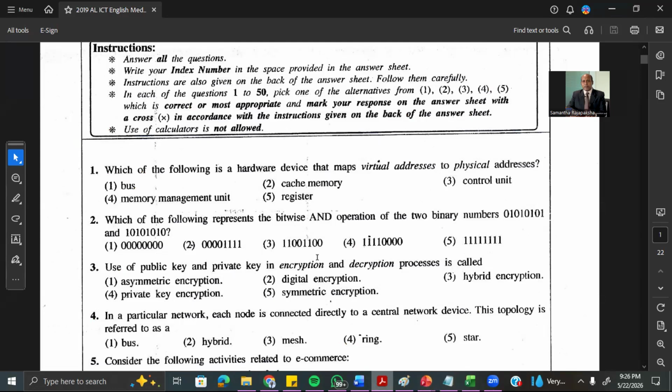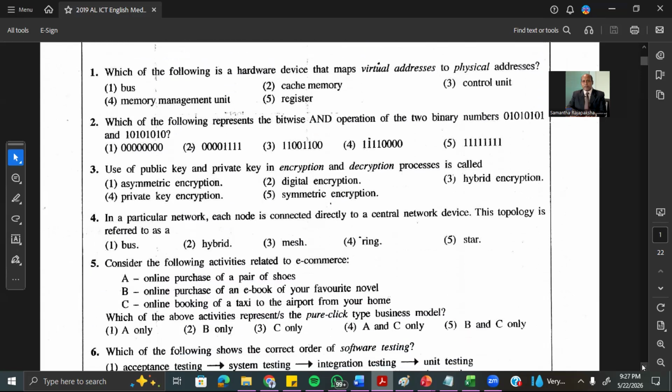We have two keys, so we call it asymmetric encryption. Public and private keys both are used in encryption. Encryption is done by the public key, decryption is done by the private key. So the answer is asymmetric encryption. The third one is 1. And then we come to question number 4.